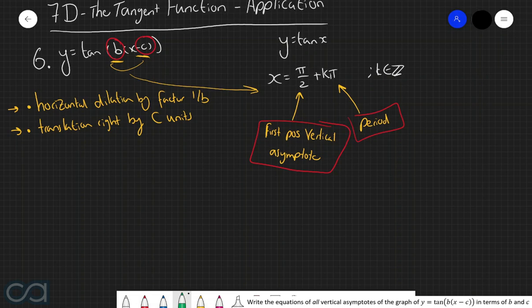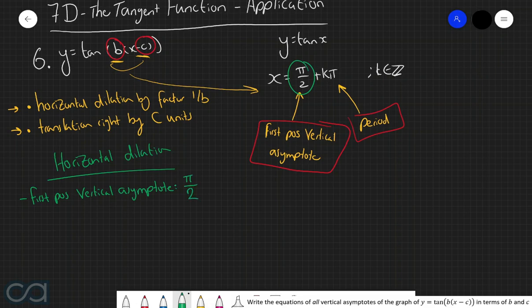Now we want to apply these transformations in order from left to right, so let's first of all consider how the horizontal dilation affects these two things. So the original position for the first positive vertical asymptote is at pi over 2.